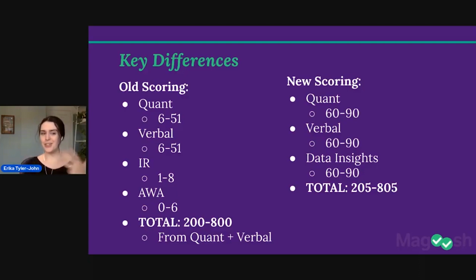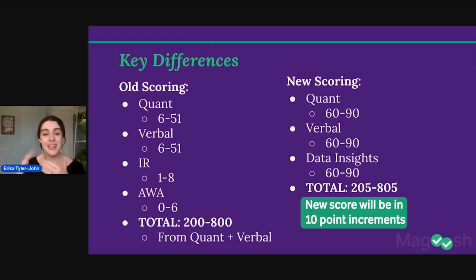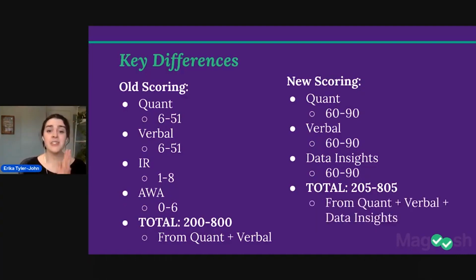Now, very strange. The total score is now 205 to 805. Not really sure what that's about. Maybe just to distinguish from the old score. I don't know, maybe there's more logic to it. It goes in 10-point increments. So you might have a 795 or a 685. And that score is composed of quant, verbal, and data insights. So it's composed of all three of those sections.